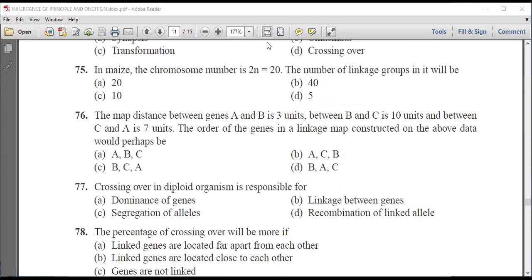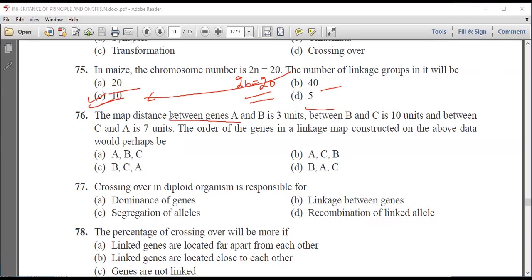Next question is, in maize, the chromosome number 2n is equal to 20. The number of linkage groups will be 20, 40, 10, or last option is n. So we know that the number of linkage groups will be 10 because the chromosome number is 20.